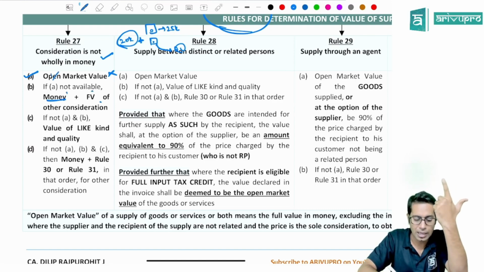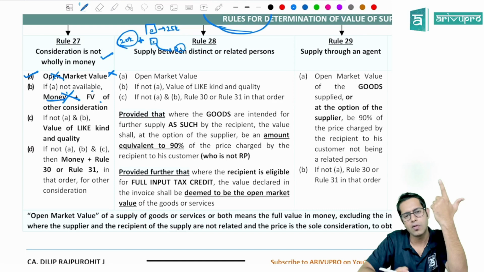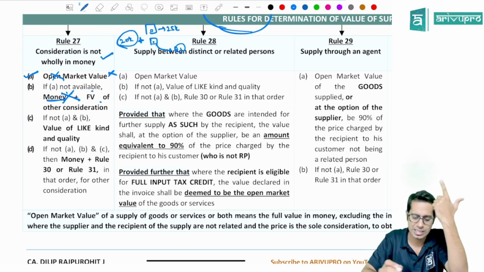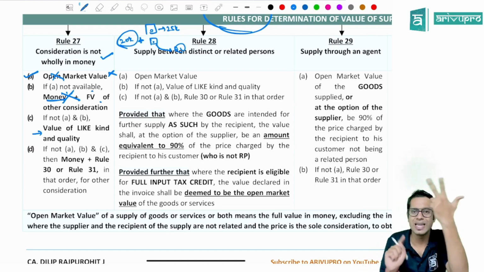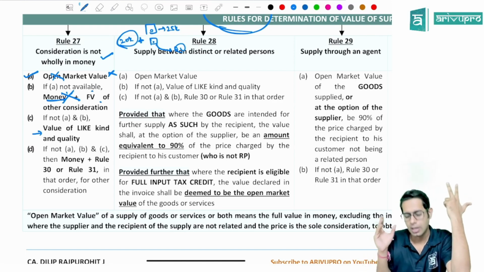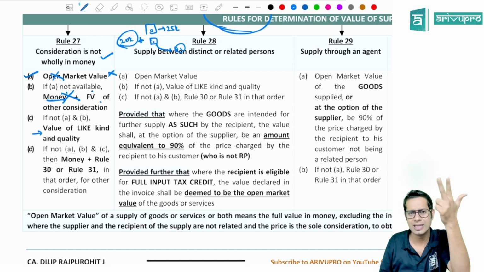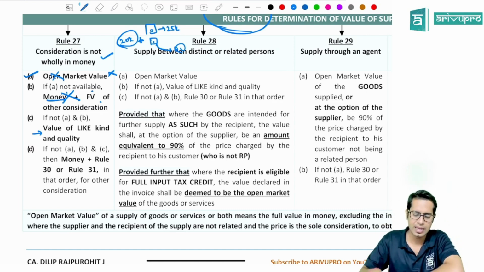Sir, what if open market value is not there and money plus fair value of other consideration is also not there? In such cases, take the value of like kind and quality. Value of supply will be what, sir? Value of like kind and quality. Is there any other phone like this or having similar quality, etc.? Then take the value of that phone. That will be the value of supply.